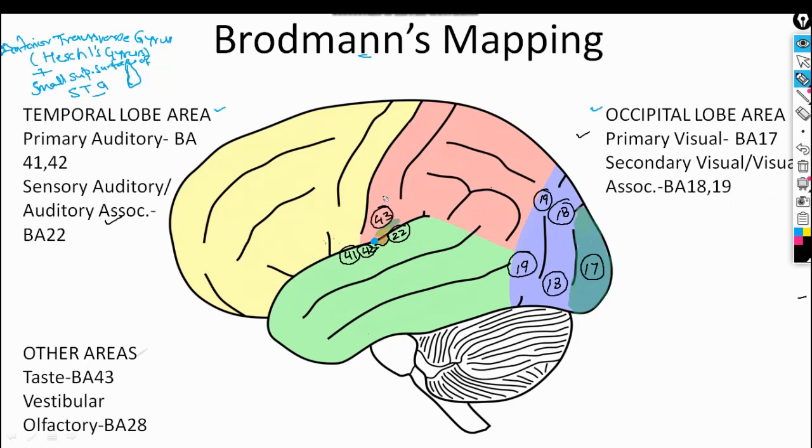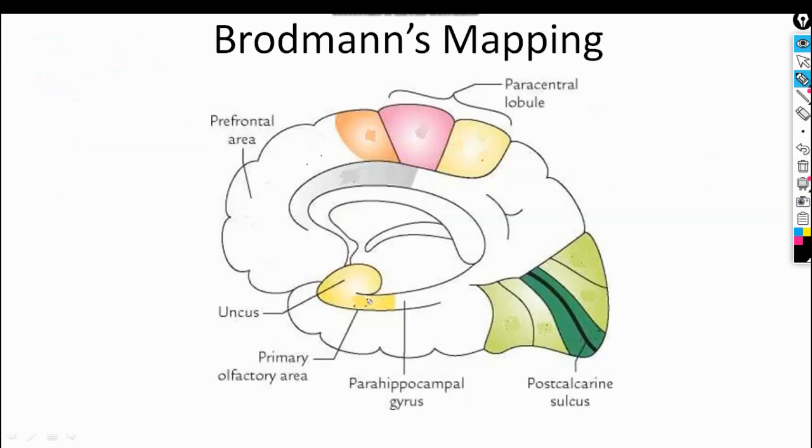Next area is the vestibular area. This vestibular area is present here, in the much deeper part of the sensory area of the face. So this is the vestibular area. Clear? So I am writing in short, V, vestibular area. The next area is the olfactory area, Brodmann's area number 28. This we will see in the next slide. Brodmann's area number 28, so this A28 is present here. This is the parahippocampal gyrus.